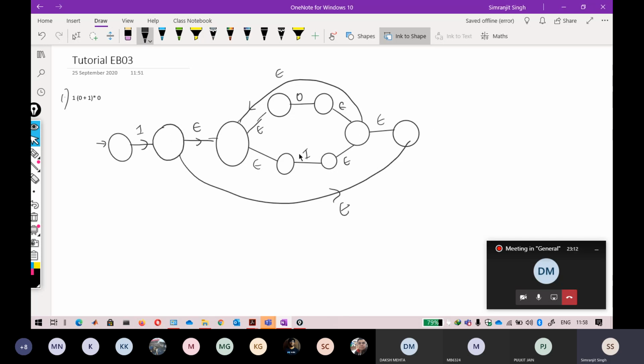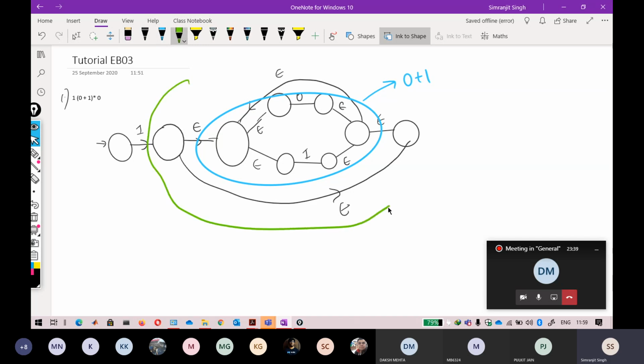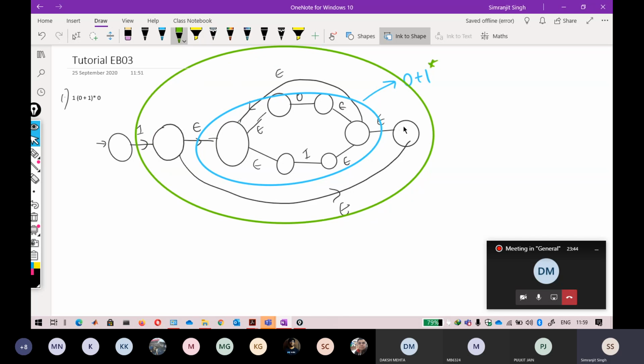So if you see, Daksh's automata is also correct. That is not wrong. Just to avoid the confusion and for a cleaner build, you can easily see that this is your 0 plus 1, only this part. I just highlight this one. So only this part is your 0 plus 1, and to raise a star to it, this one is raising the star to it.